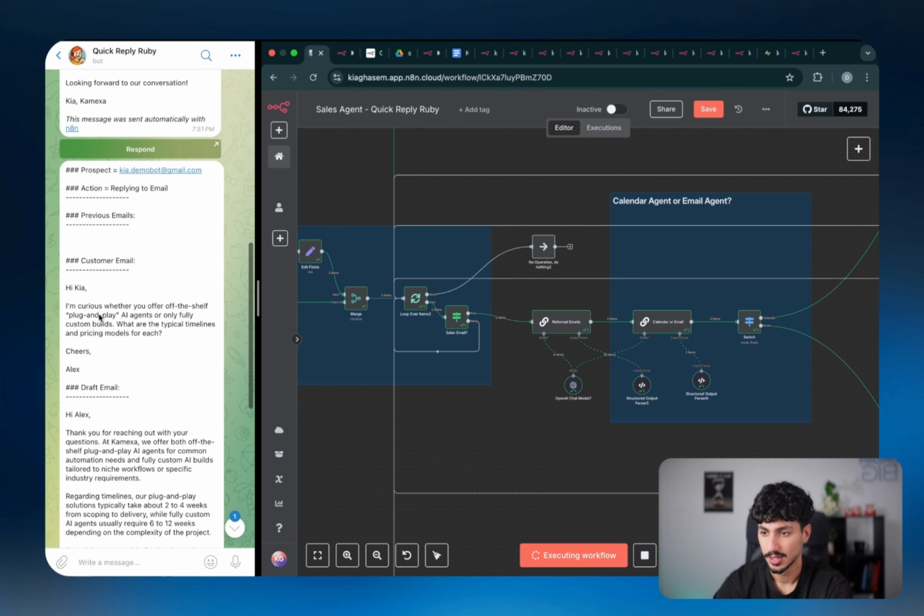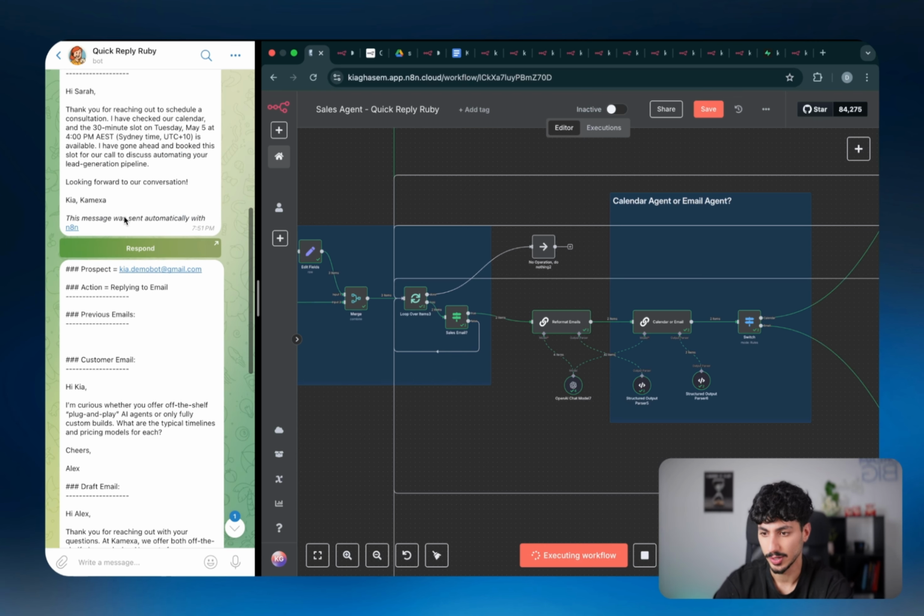So this email says, I'm curious whether you offer off-the-shelf plug-and-play AI agents or only fully custom builds. What are the typical timelines and pricing models for each? As you can see, this one, the AI agent realized that this is only an email that it has to reply to.